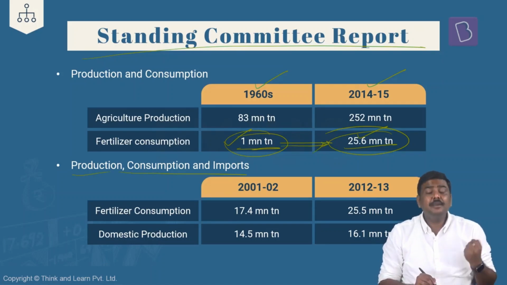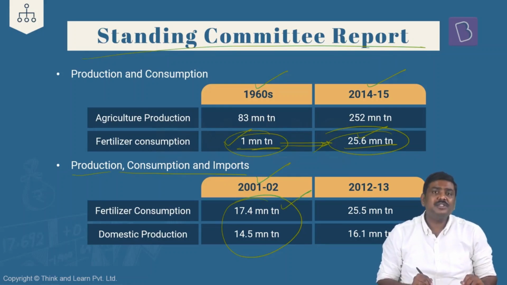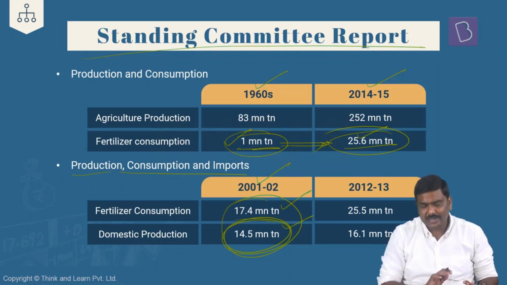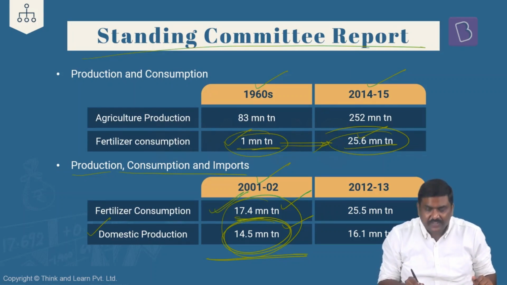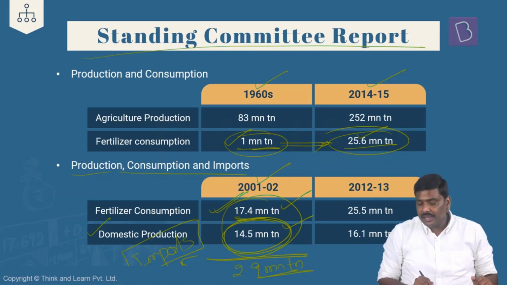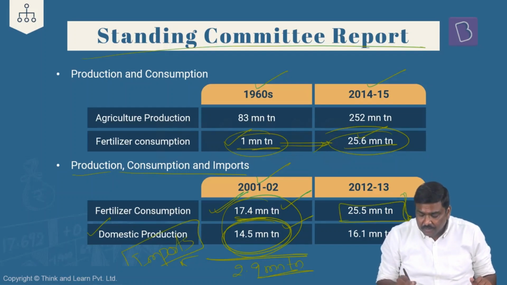Second, production, consumption and imports. In case of 2001 and 2, the amount of total consumption was 17.4 million tons and the domestic production was 14.5 million tons. What was the meaning of it? If you are producing only 14.5 million tons in India, but you are consuming overall 17.4 million tons, the difference between that is 2.9 million tons will be imports. Okay, 2.9 million tons will be imports. But by 2012 and 2013, look at the difference here. In 2012 and 2013, you are consuming 25.5 million tons of fertilizer, but you are producing 16 million tons.